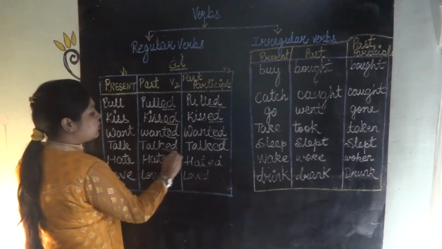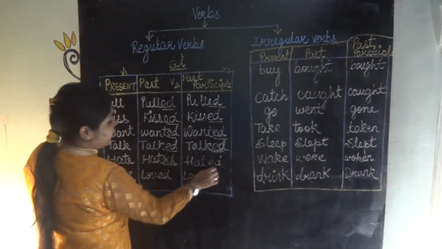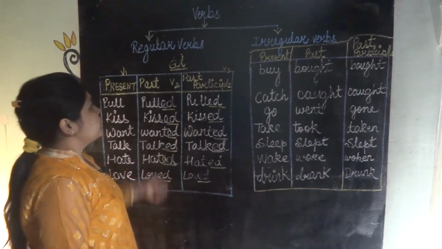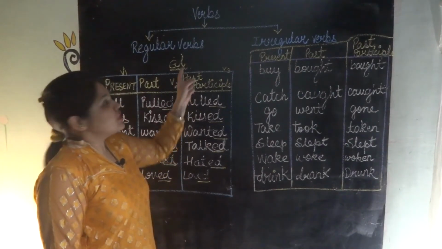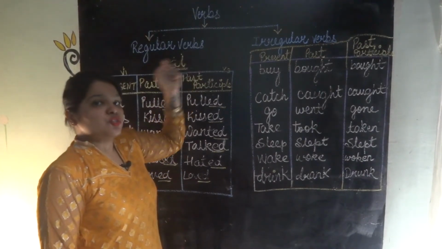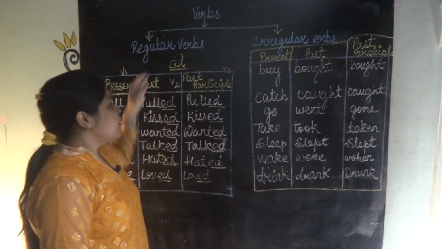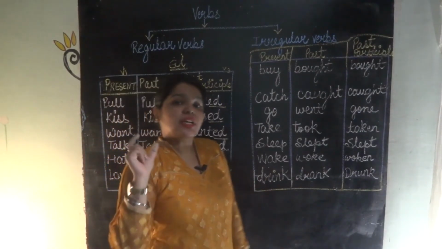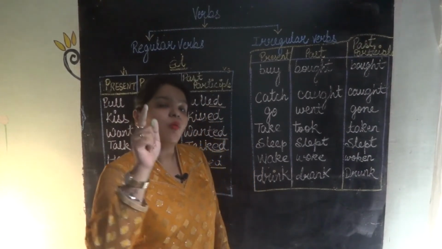Talk, talked, talked. Hate, hated, hated. Love, loved and loved again. So these were the regular verbs. We can make these verbs by just adding ed. To change a present sentence into past, we just add ed to a word, which will easily make a sentence into the past form of the verb.